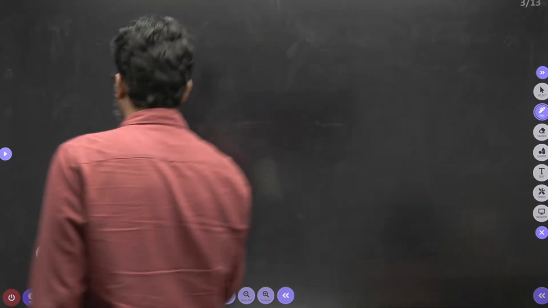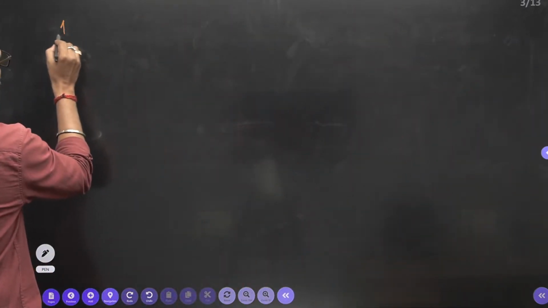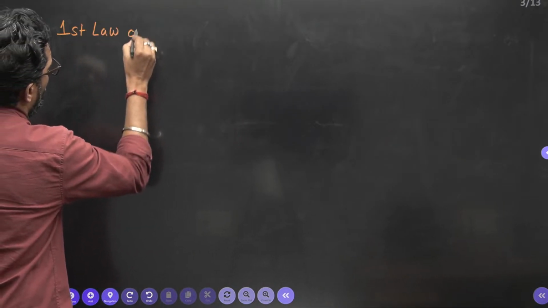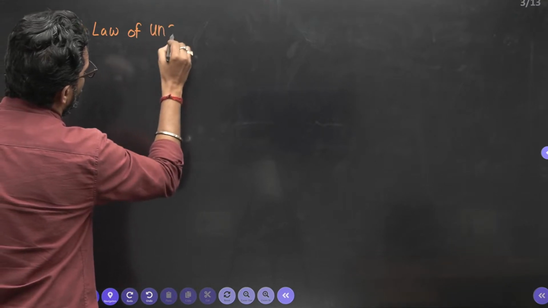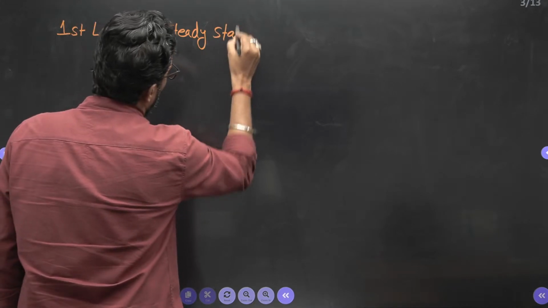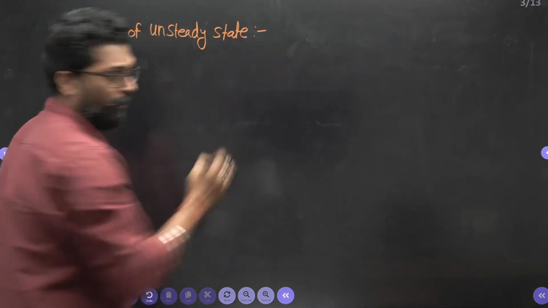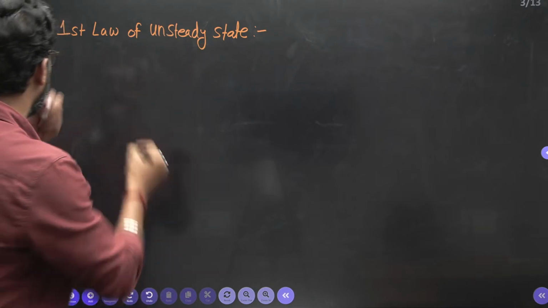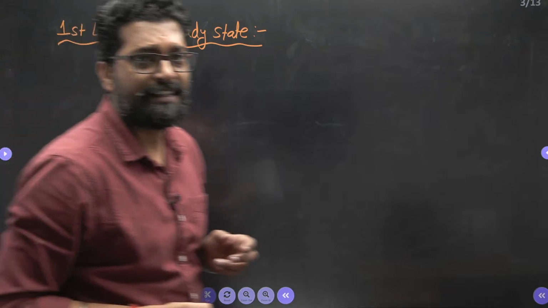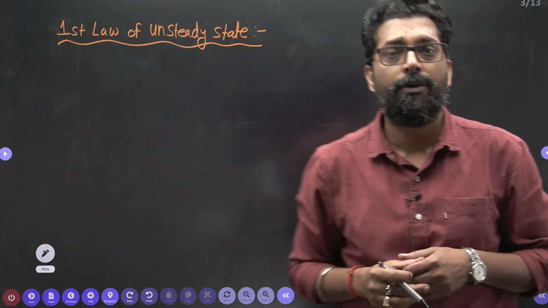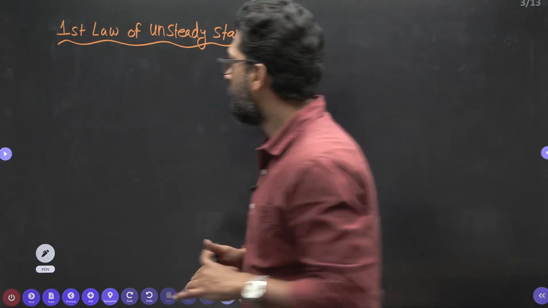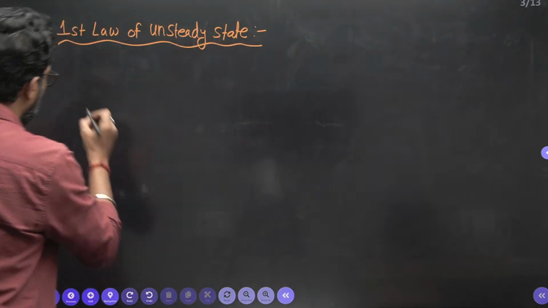Okay. So we have to apply the first law for the unsteady state. Why? Because the properties will change. What is the first law, beta? Conservation of energy. That means we have to apply the conservation of energy for the unsteady state. Why? Because charging and discharging of a tank is a kind of unsteady process. So what is the first law for the unsteady state?